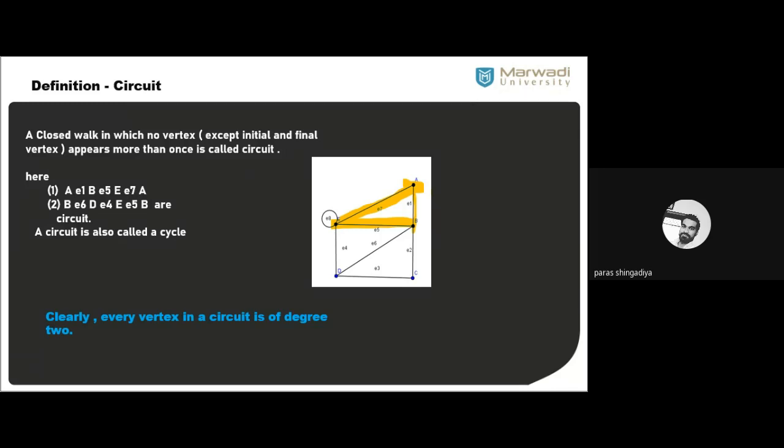Okay. अगर open walk है, then it is called the path. Clear? If I consider only this one, okay, A E1B E6E, so it is called the path. Clear? But if I connect it, okay, then it is called the circuit. Another one, that is B E6D.